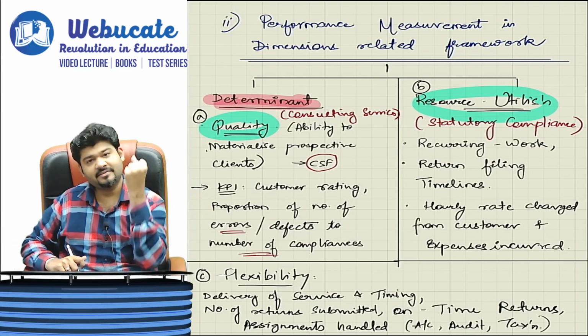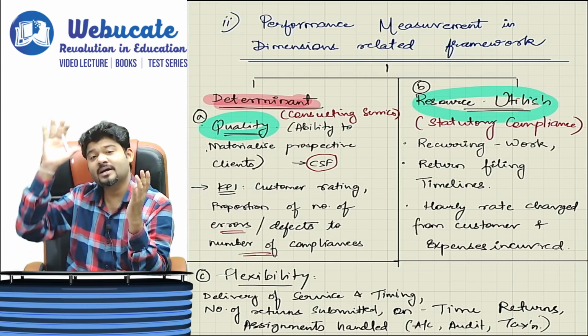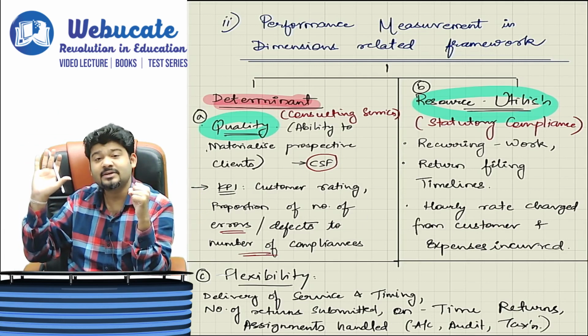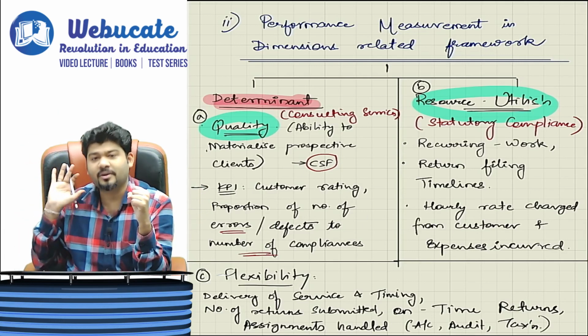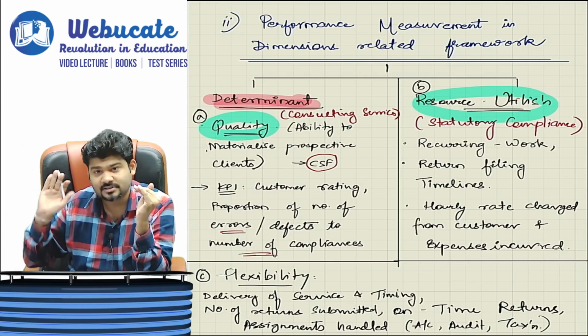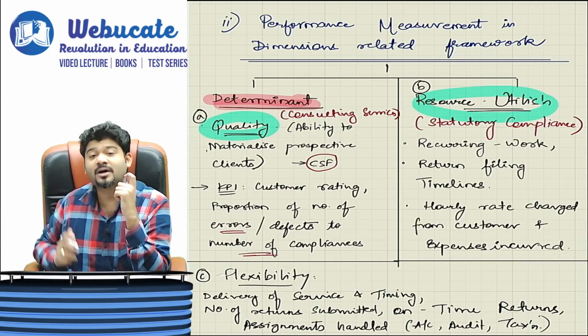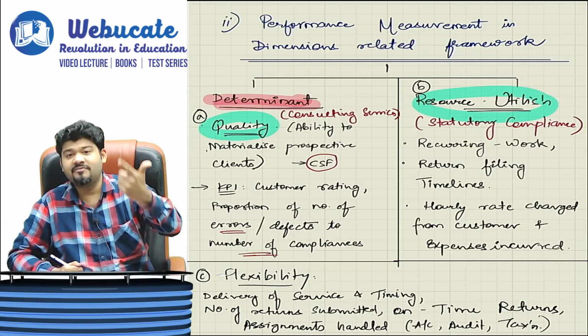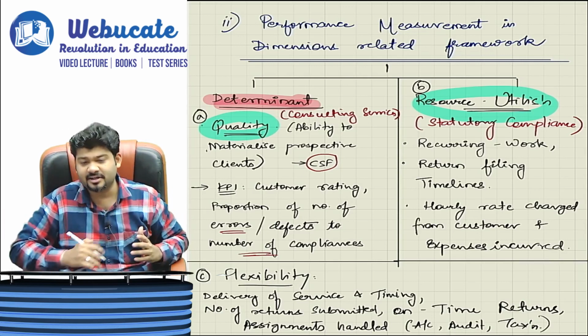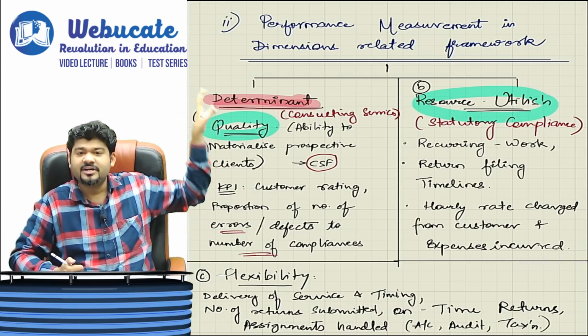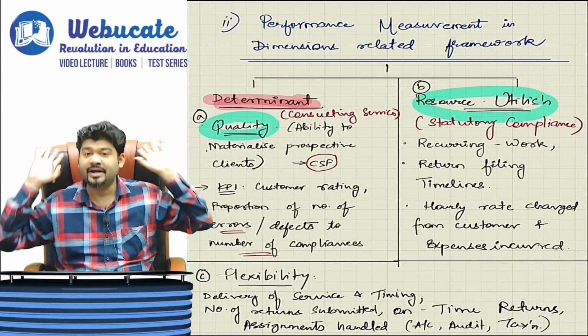Second thing, now whenever there is a CSF, there will be a connecting KPI. You will see what is the number of errors that you have committed, what are the number of defects, how well you've been in terms of quality. There should be a customer rating as to how well we have done with regards to every customer, and that's what will determine your quality.